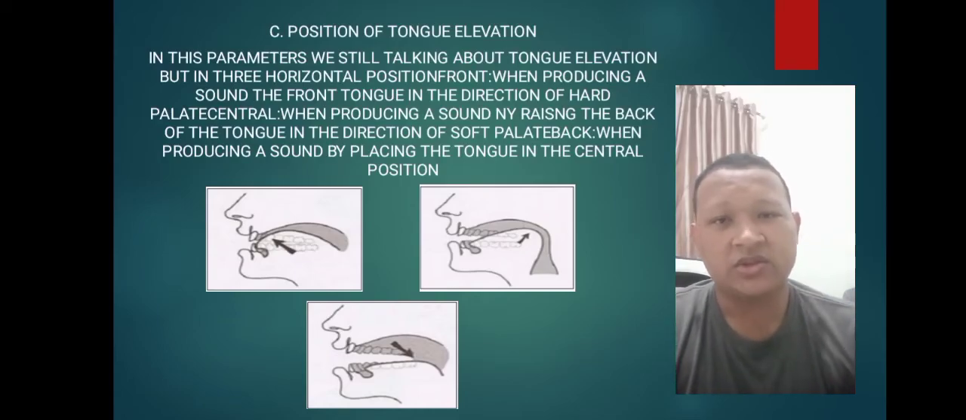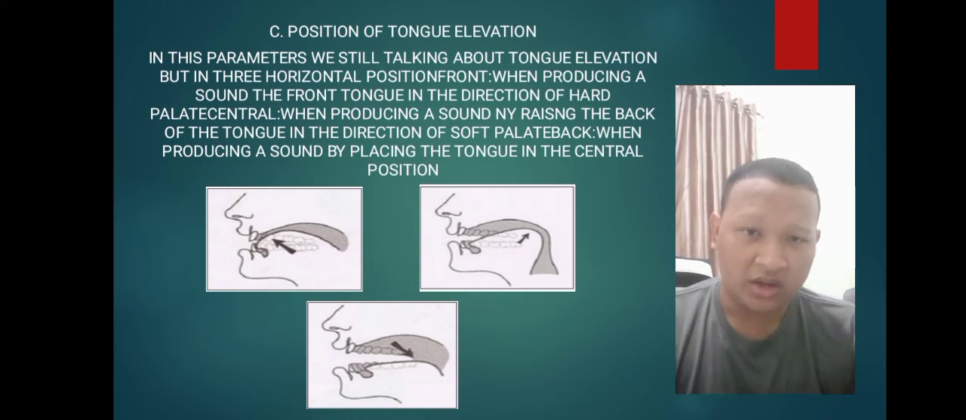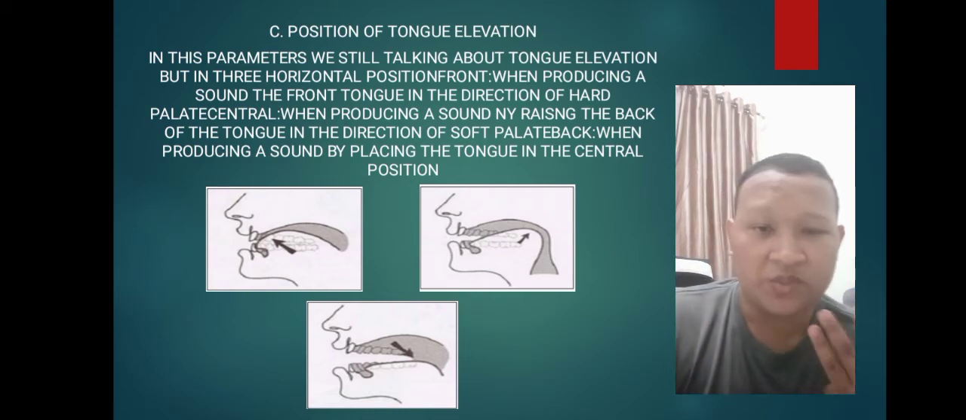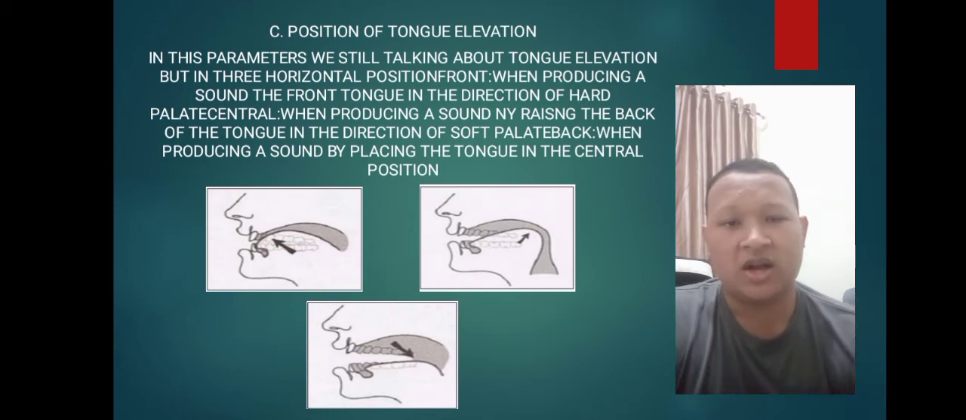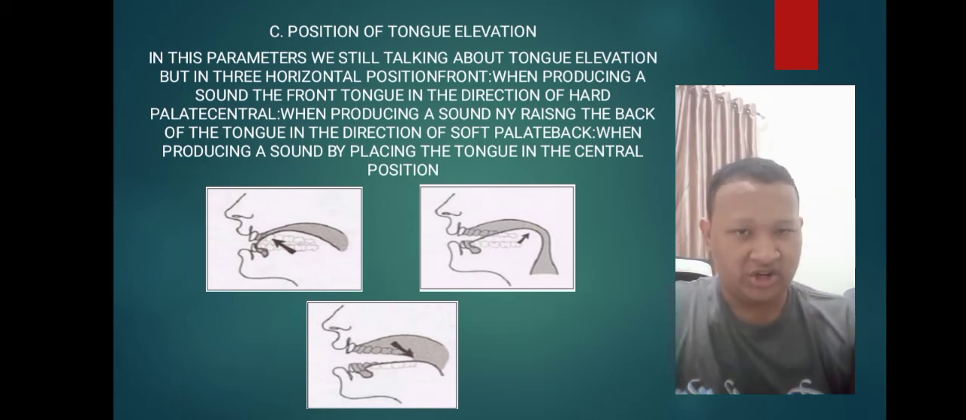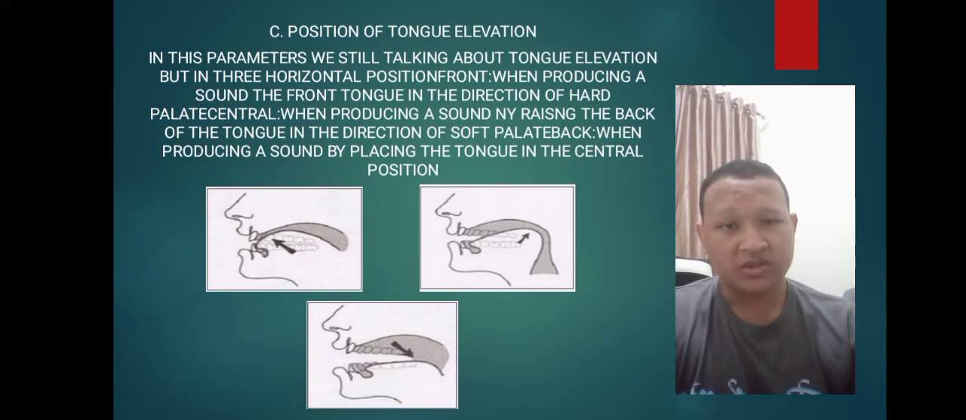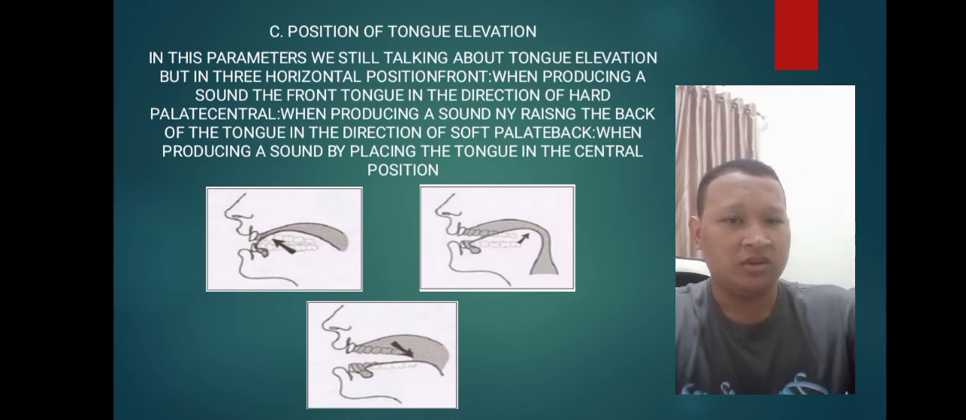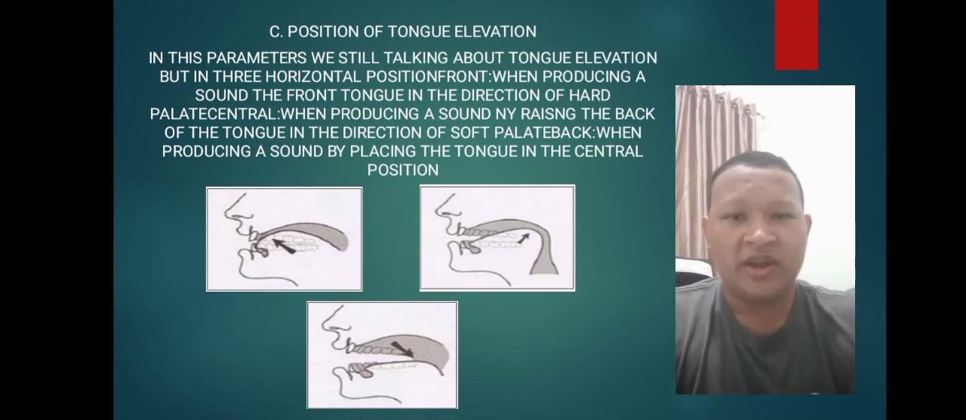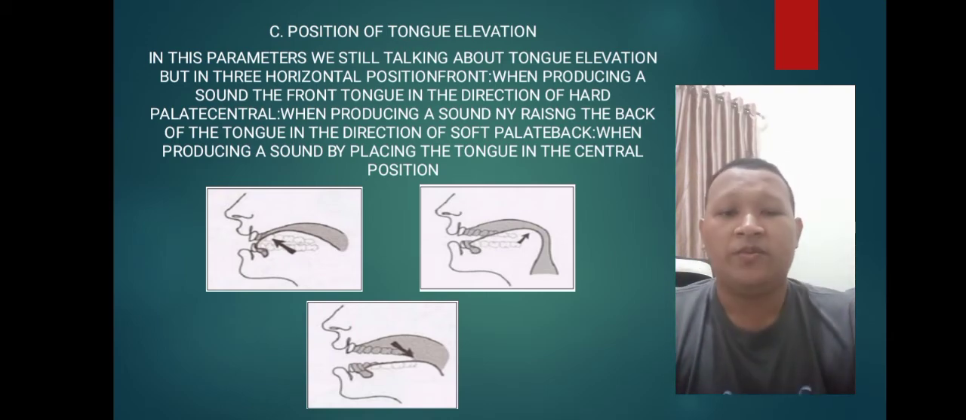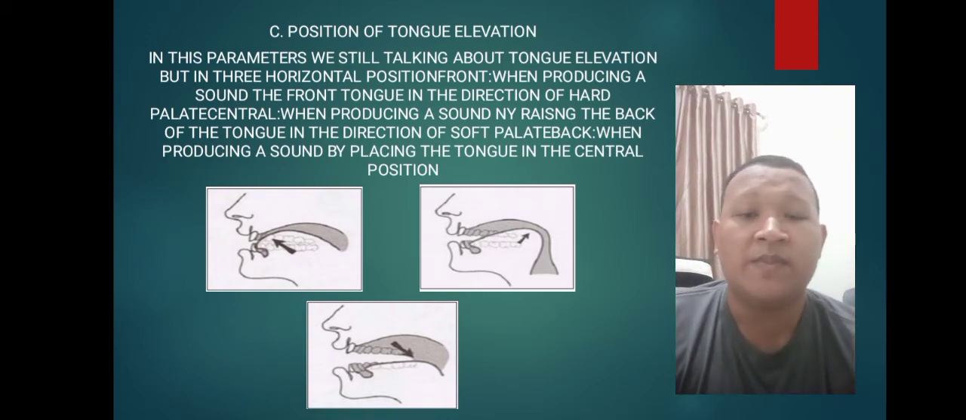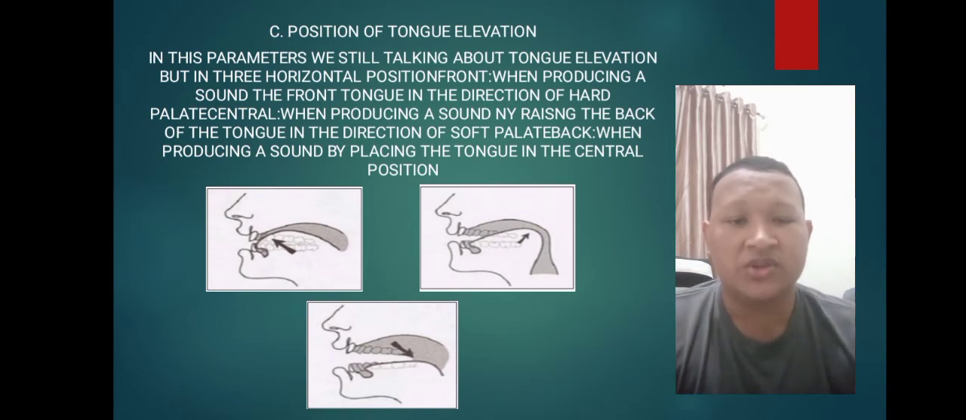In this parameter, we're still talking about tongue elevation, but in 3 horizontal positions. First position is front. When producing a sound, the front of the tongue is in the direction of the hard palate. Central, when producing a sound by raising the back of the tongue in the direction of the soft palate. And last, back, when producing a sound by placing the tongue in the central position. Take a look at the picture.